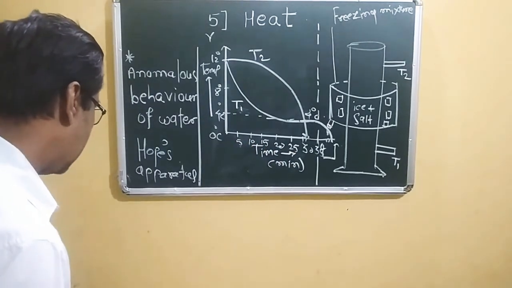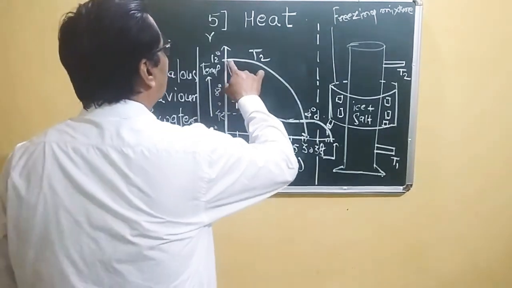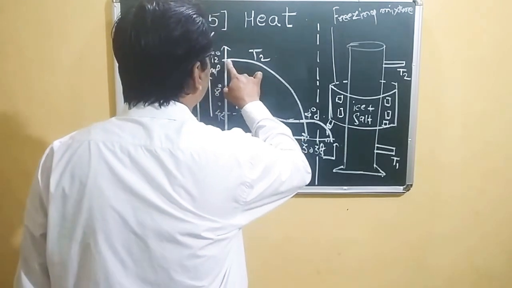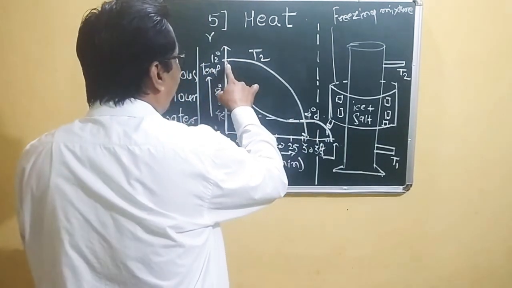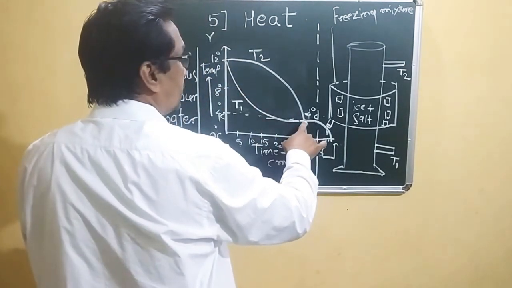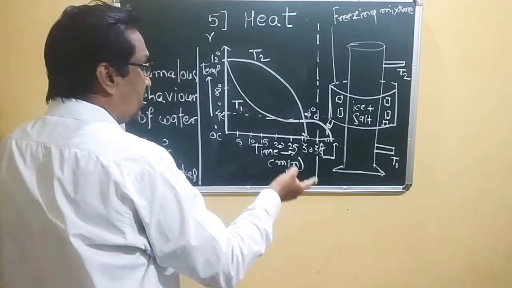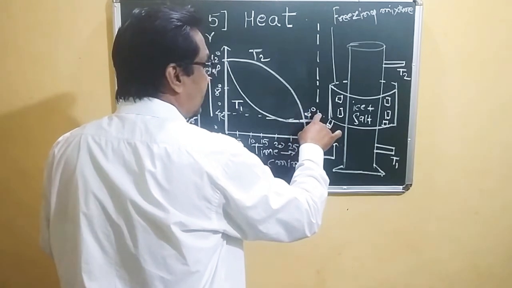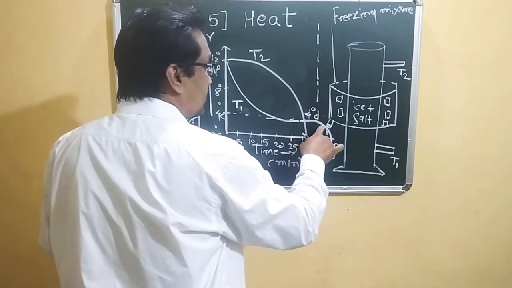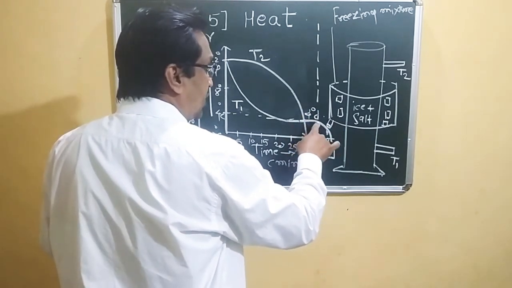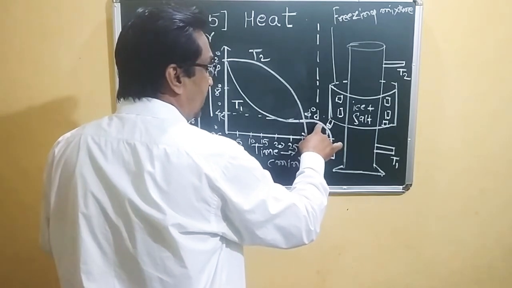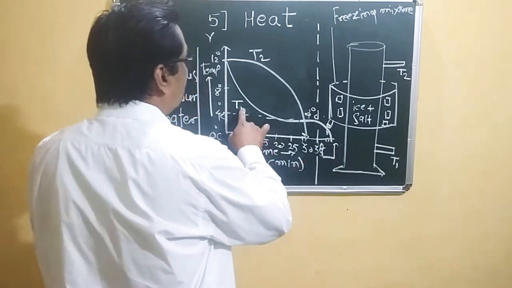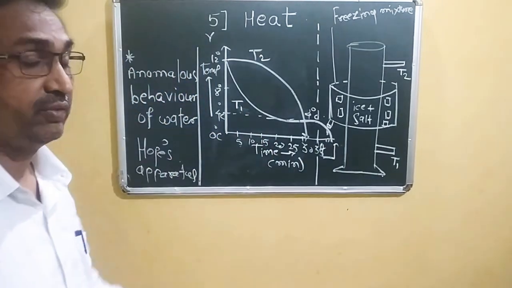In this way, up to 30 minutes, the temperature T1 decreases from 12 degrees Celsius to 4 degrees Celsius. There is a rapid decrease. After thermometer T1 reaches 4 degrees Celsius, the temperature became stable, and afterwards it goes towards 0 degrees Celsius. That is about thermometer T1.